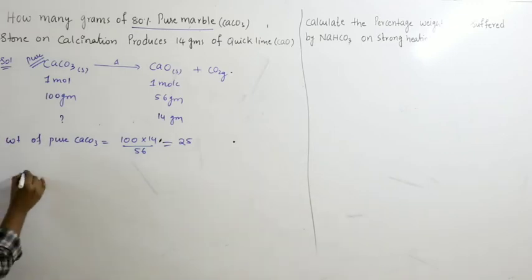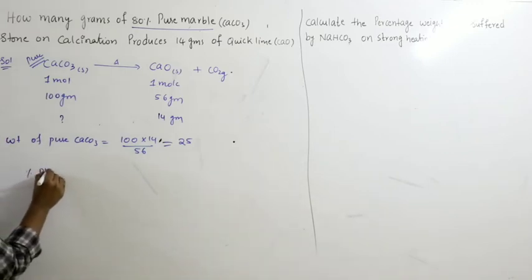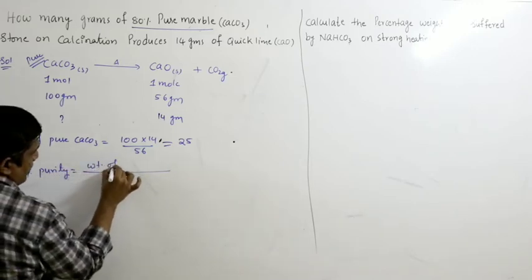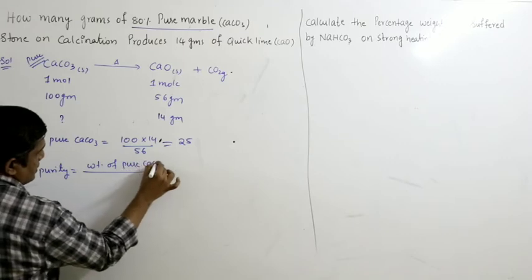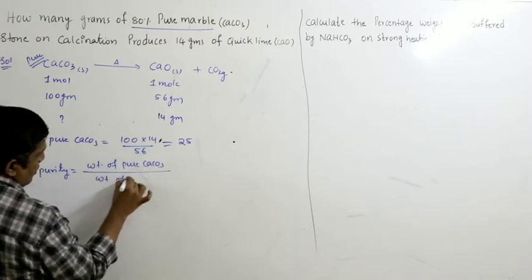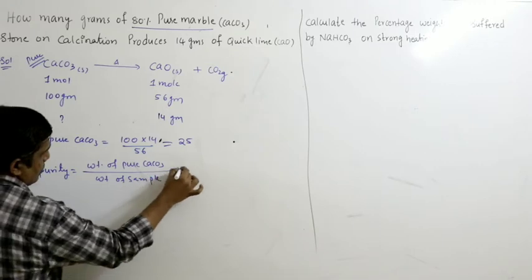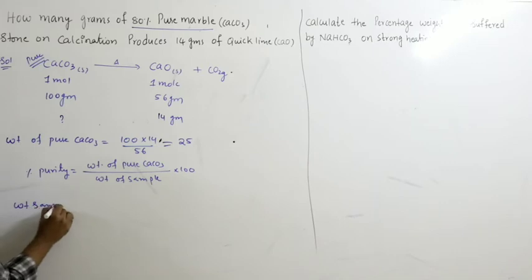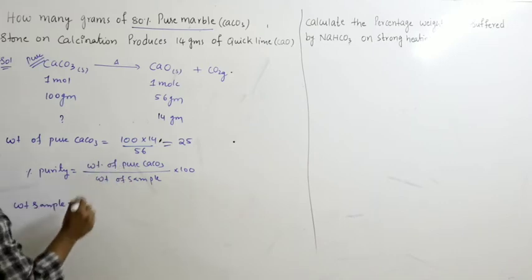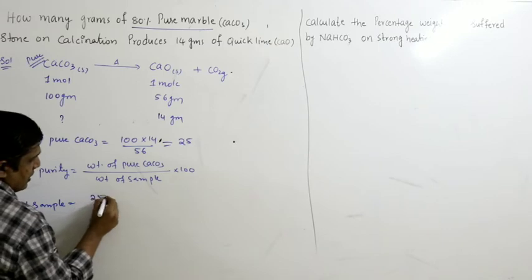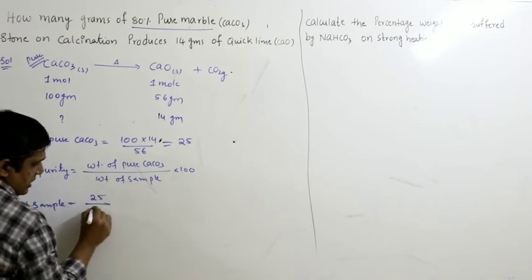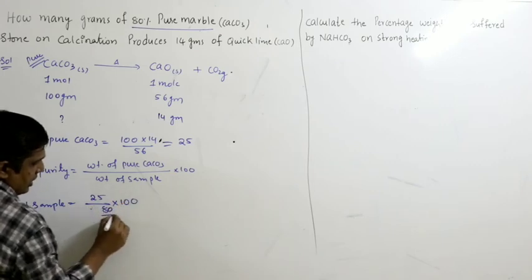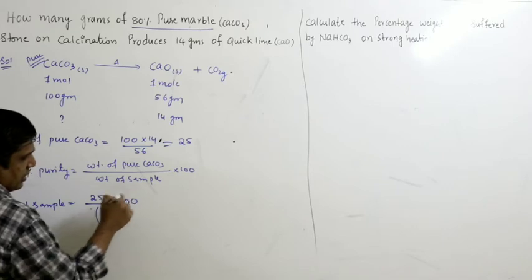So percentage purity equal to weight of pure CaCO3 by weight of sample into 100. So we require weight of sample, 80% pure sample. So weight of pure CaCO3 is 25, percentage purity is 80%, that is nothing but 0.8, or let us say 80 by 100. 100 will be cancelled.